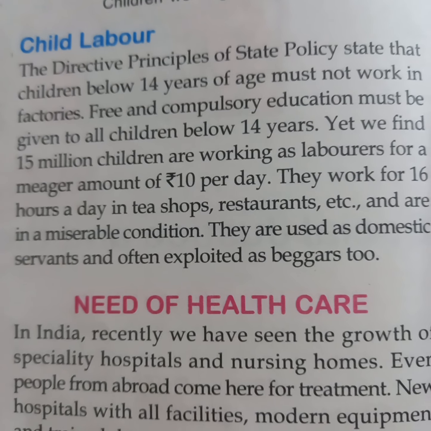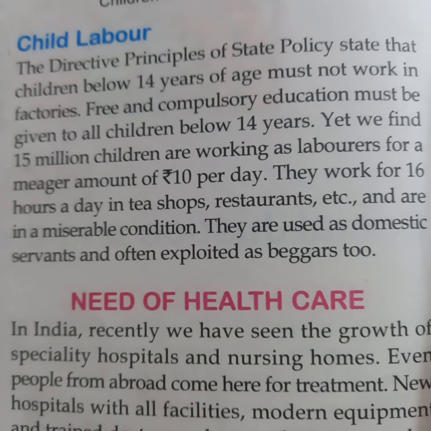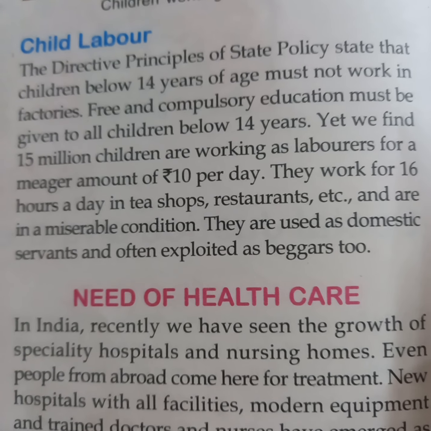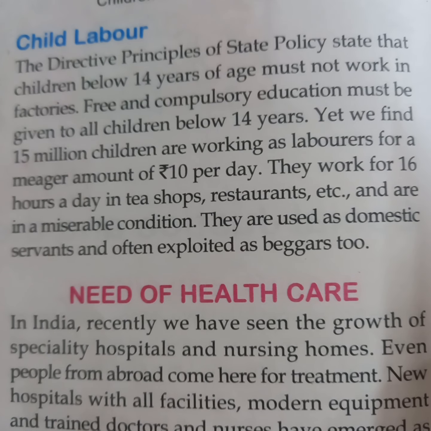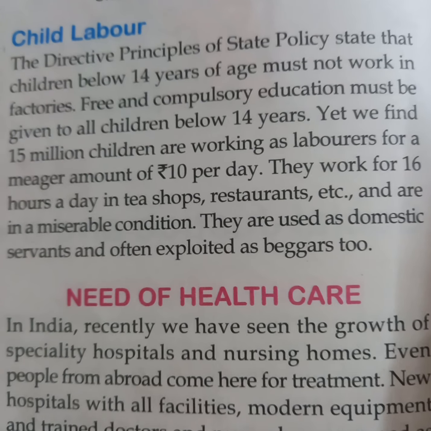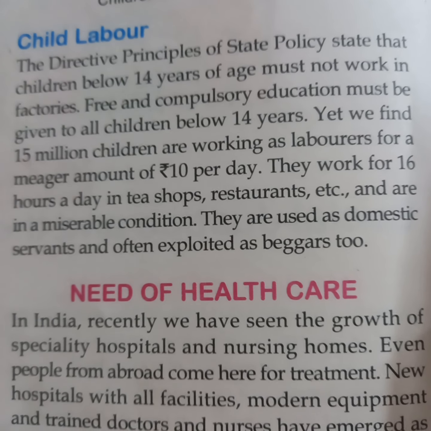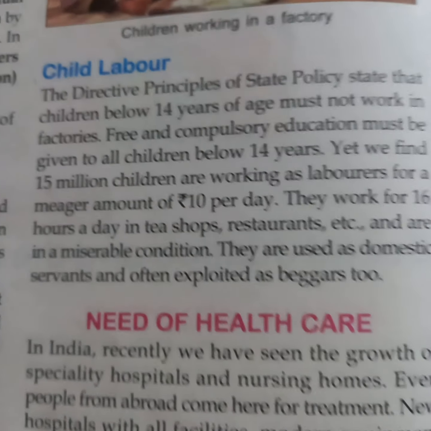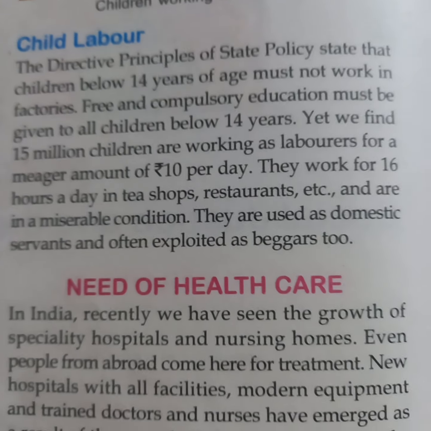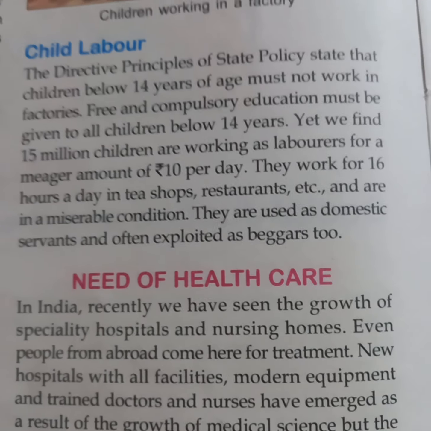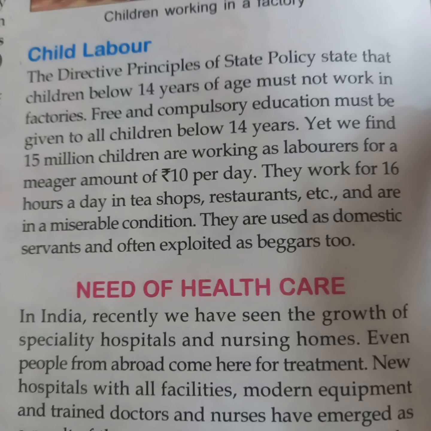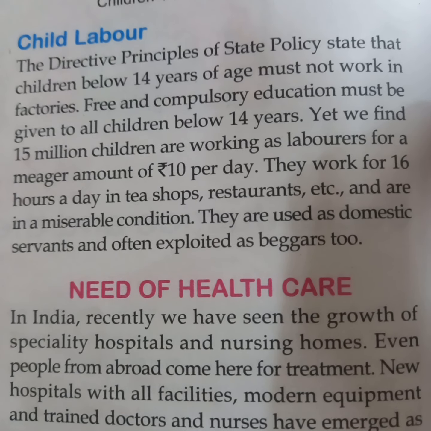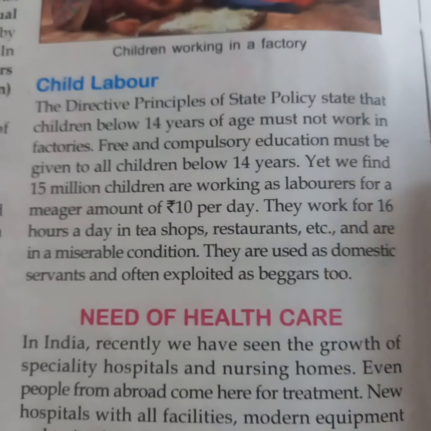Whereas an adult needs a full wage, they give children 50% or less than 50% of the wages that an adult gets, and they work for 10 to 12 hours per day. That is why child labor is very much in practice in our society.